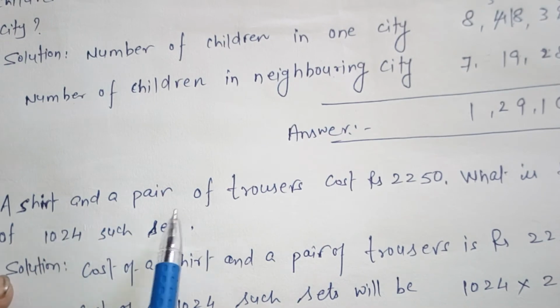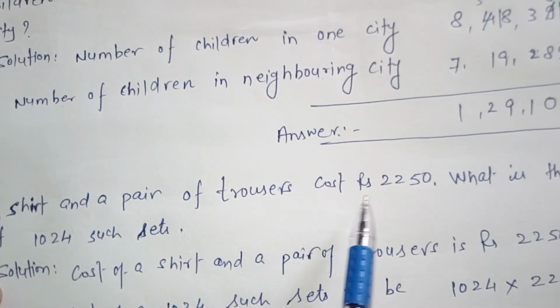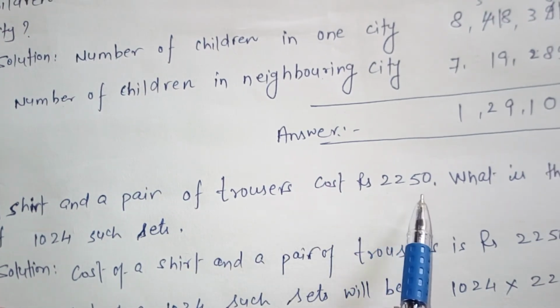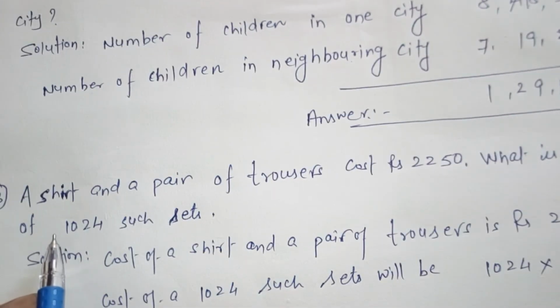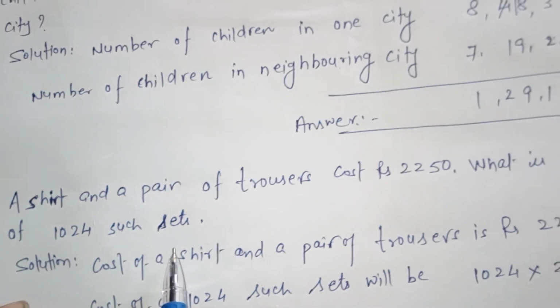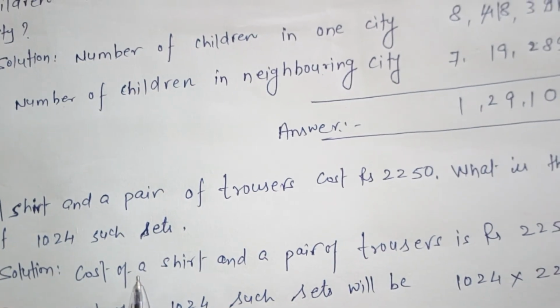Okay. My next question is, a shirt and a pair of trousers cost rupees 2250. What is the cost of 1024 such sets? So what we will do? In this question we will find the product of these two numbers.